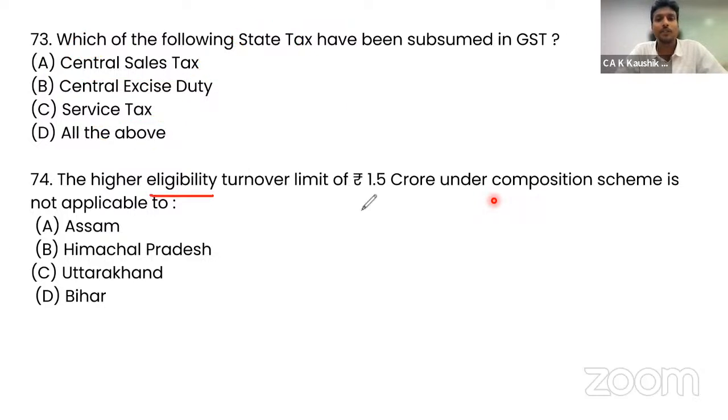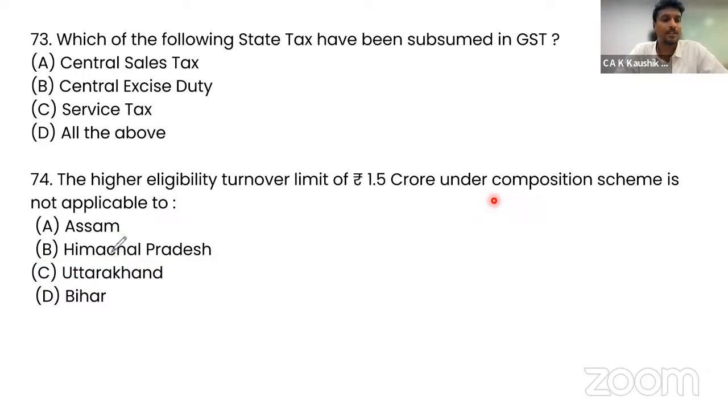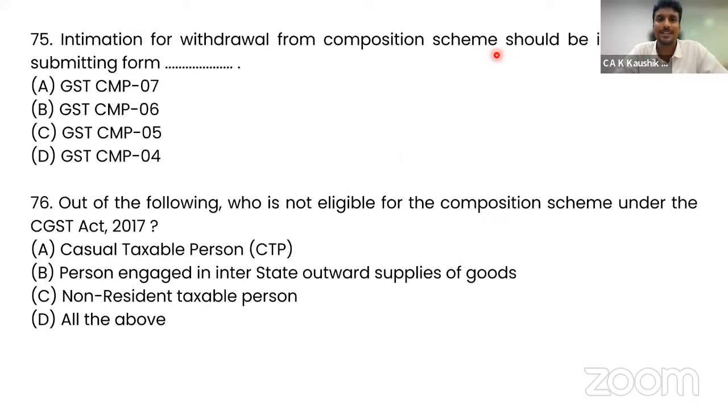The higher eligibility turnover limit of 1.5 crore under the composition scheme is not applicable to which state? Assam, Uttarakhand, Himachal Pradesh, or Bihar? Uttarakhand is the correct answer. So if you have read the exclusions properly, that is why I keep telling, most of the times in the tax laws, they ask the exclusions, what is not applicable in general to somebody. That is more likely being tested.